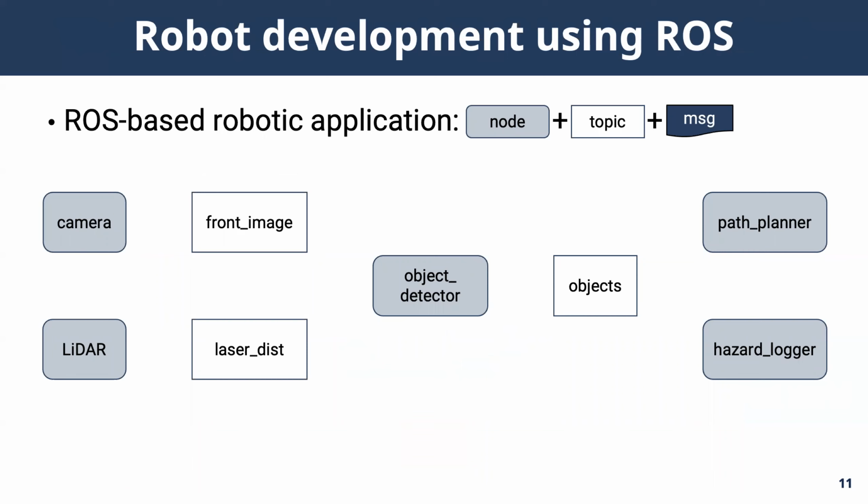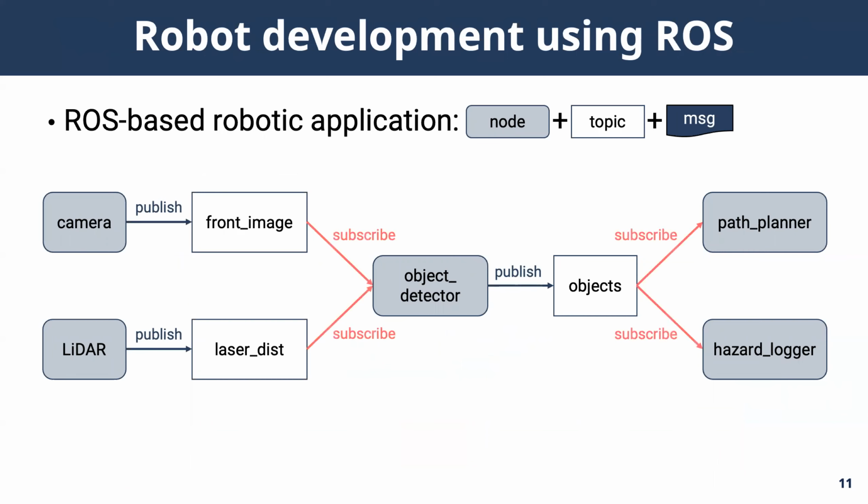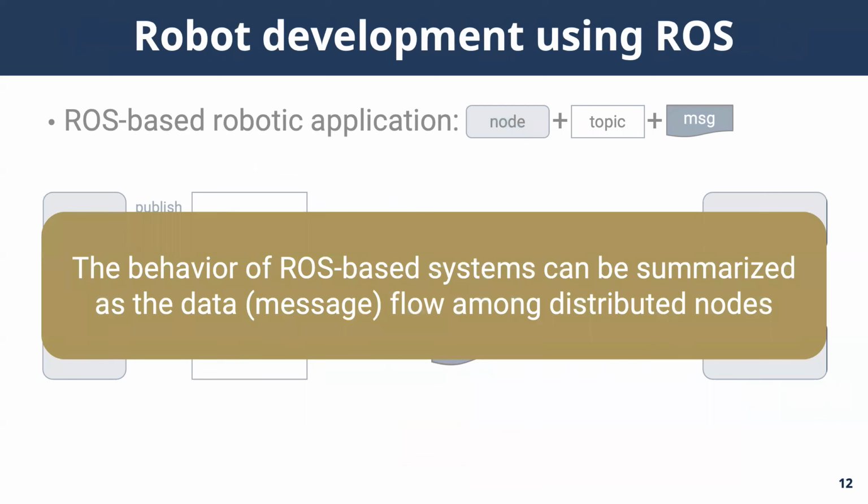Developers can write nodes that publish data to topics or subscribe to topics to receive published data. For example, if the object detector node publishes data message to topic called objects, all the nodes subscribing to that topic receives the message. In other words, regardless of the type of the robotic system that we're dealing with, the behavior of robots can be summarized as a data flow among the nodes that are distributed over the system.